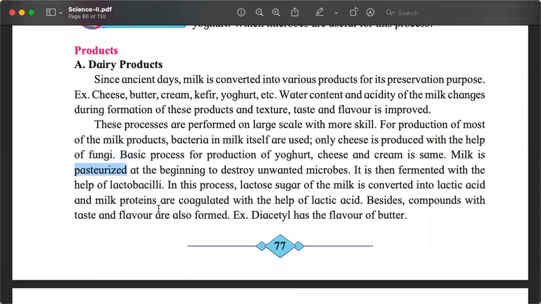We should not be consuming raw milk. If we are not getting pasteurized milk from the market, if we are getting raw milk from somewhere, then we should boil it, cool it, and then drink it. Because this process destroys the harmful, unwanted microbes in it.